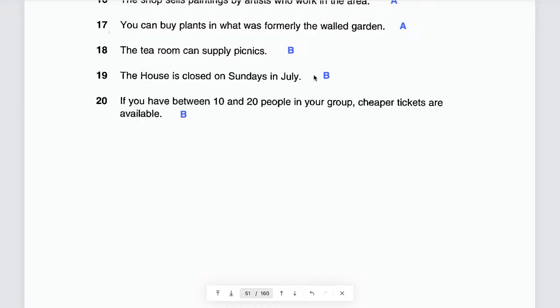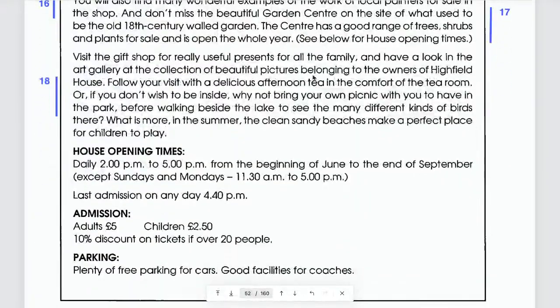The answer is B, wrong, right? Where? On house opening times: daily 2 p.m. to 5 p.m. from the beginning of June to the end of September, except Sundays and Mondays 11:30 a.m. to 5 p.m. Okay. So that's the answer.